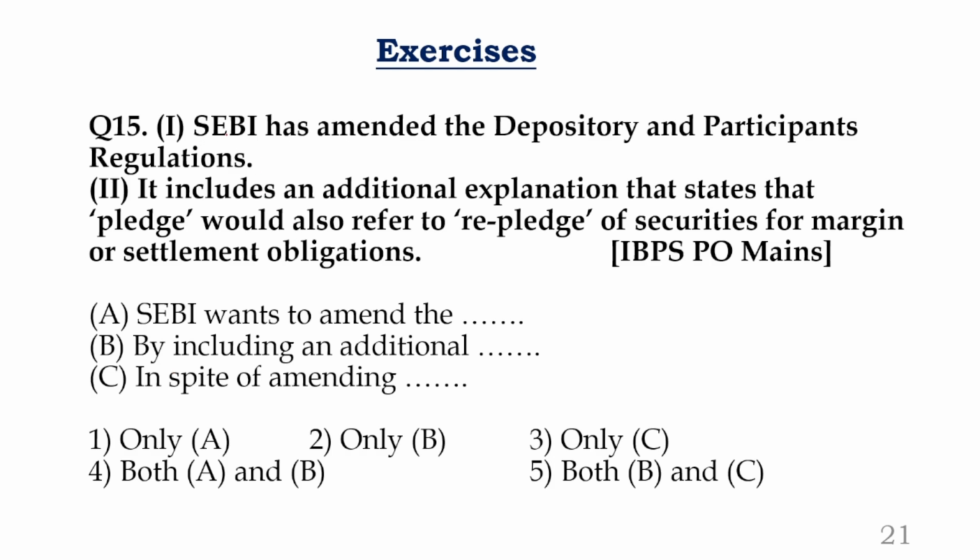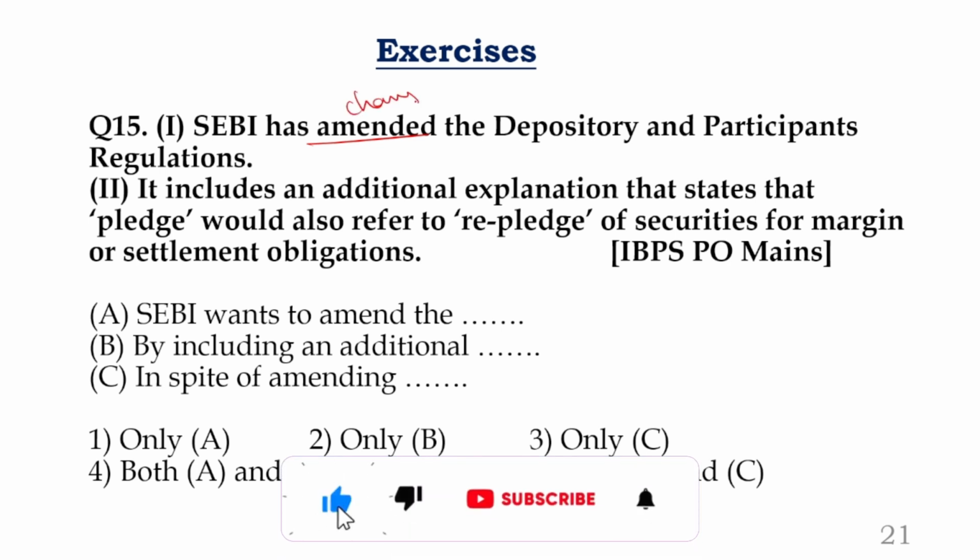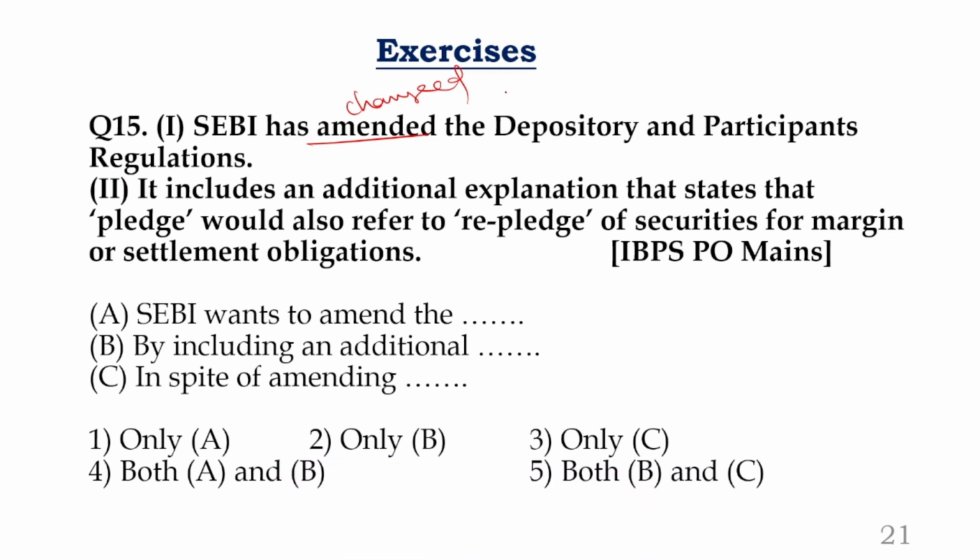15. SEBI has amended. What is amended? Amendment is nothing but change. Changed the depository and participants regulation. So it changed some rules. Simple combination is SEBI has amended some rules. Clear? Next, what is next one? It. What is it?